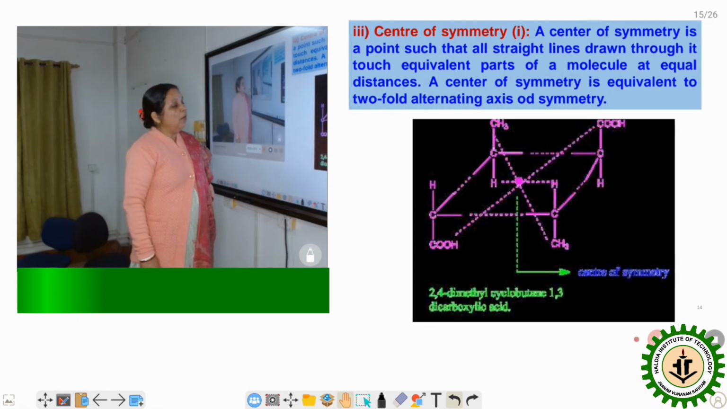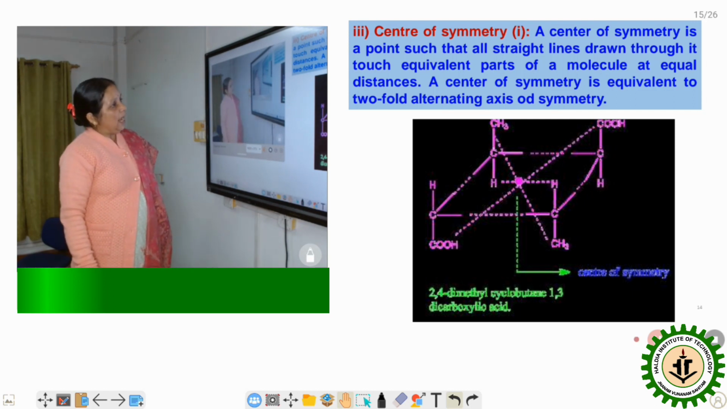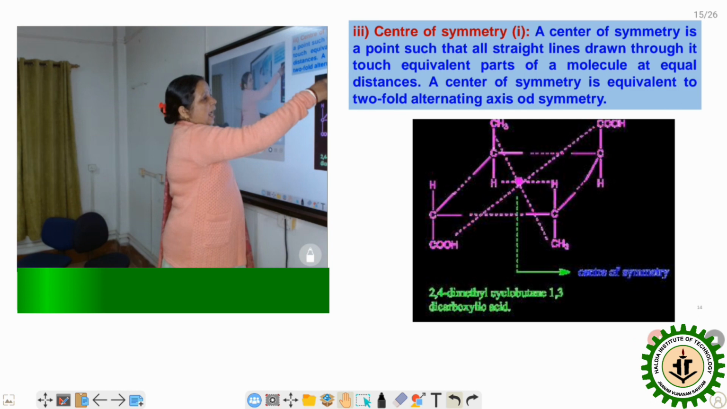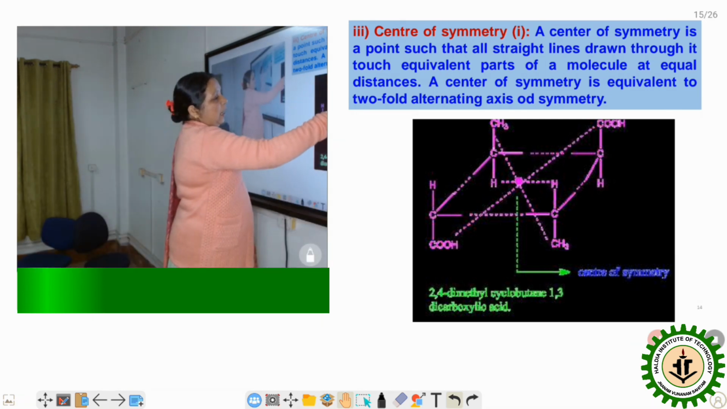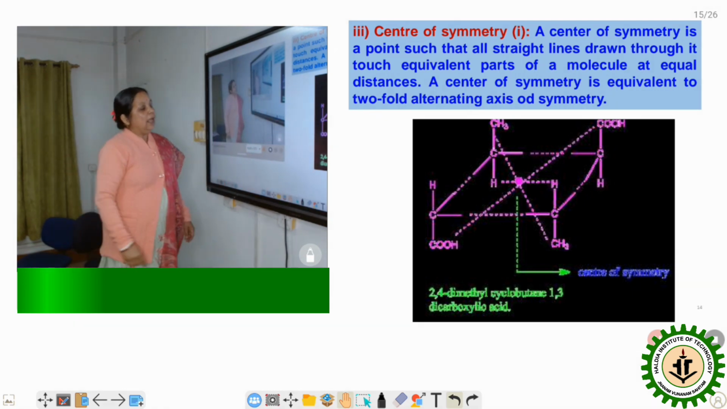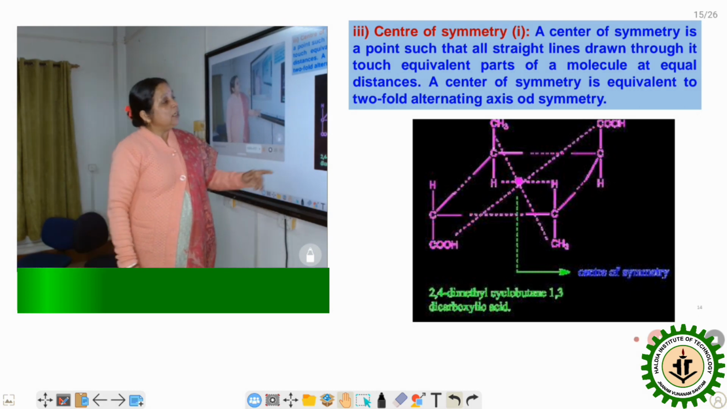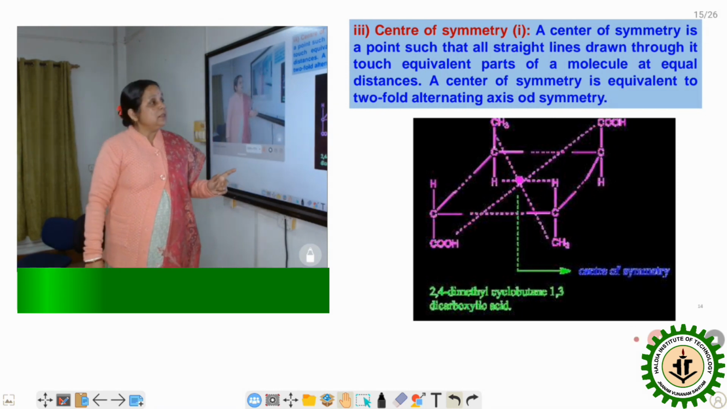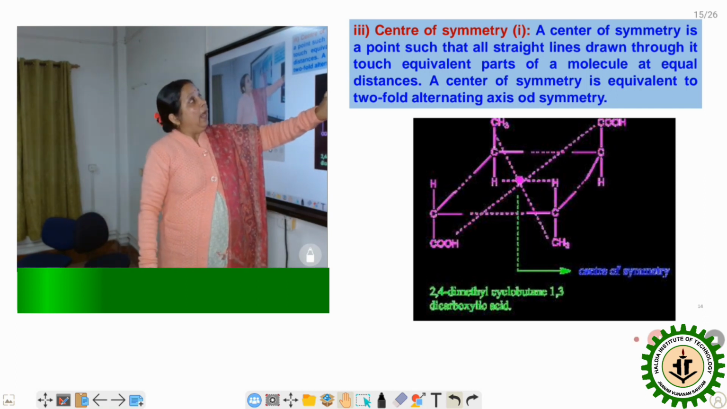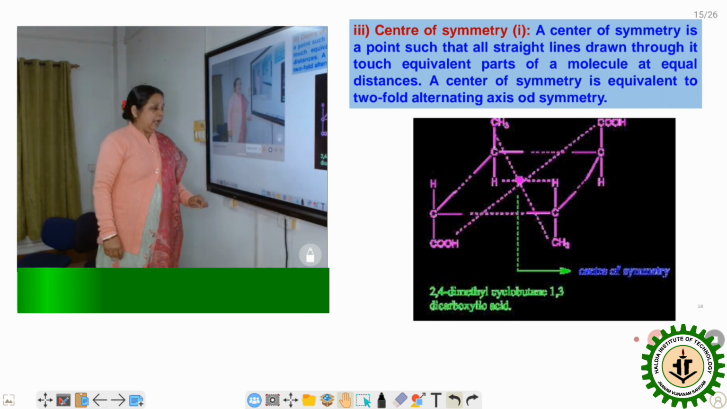So here I am taking one compound, that is 2,4-dimethylcyclobutane-1,3-dicarboxylic acid, and here we are considering this as our imaginary center. Now if I join these, the distance from here to here and from here to here is the same. And here also, if you join, it passes through this center. All the lines pass through this center, and the distance to these two groups is always the same. So this is our imaginary center, and we can say the compound has a center of symmetry present, and we can denote it by i.